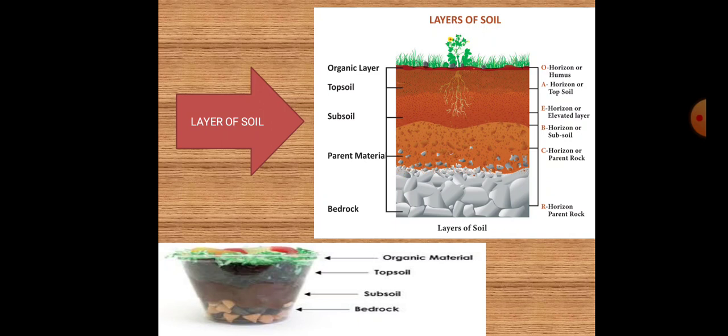Then B horizon or subsoil. This layer reflects the chemical or physical alteration of parent material. Thus, iron, clay, aluminium and organic compounds are found in this horizon. C horizon or parent rock. Partially weathered parent material accumulates in this layer. R horizon or parent rock. This layer consists of the unweathered part of bedrock. Okay.